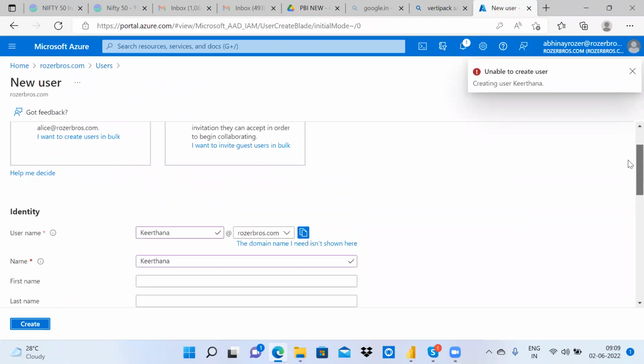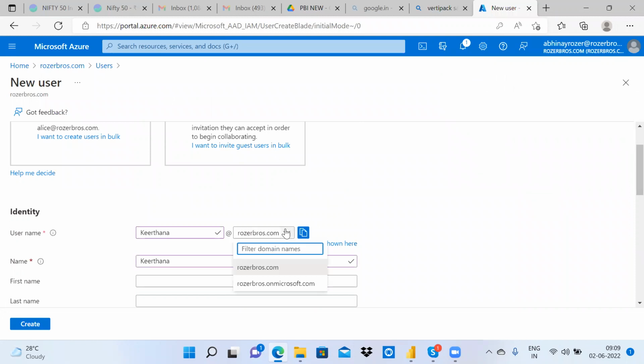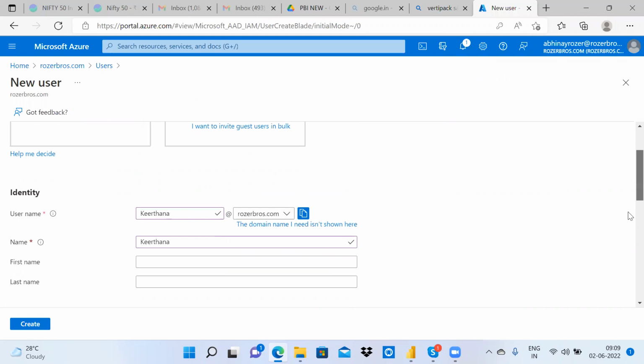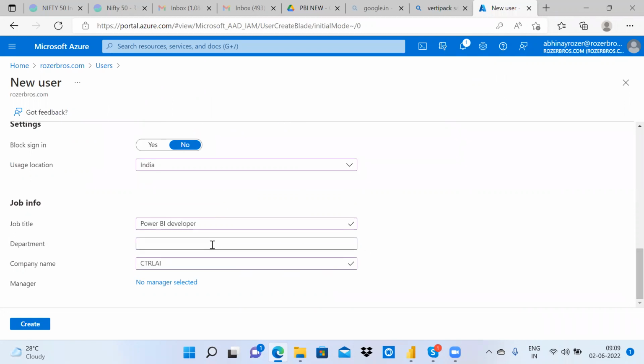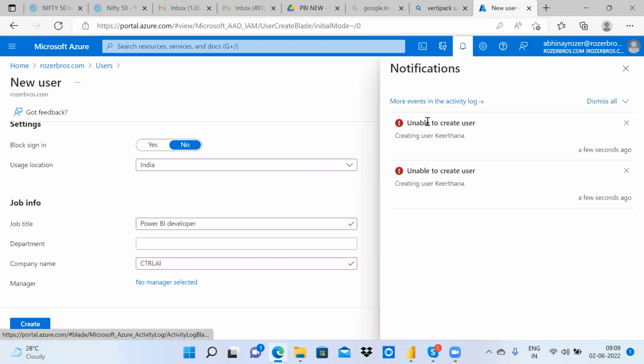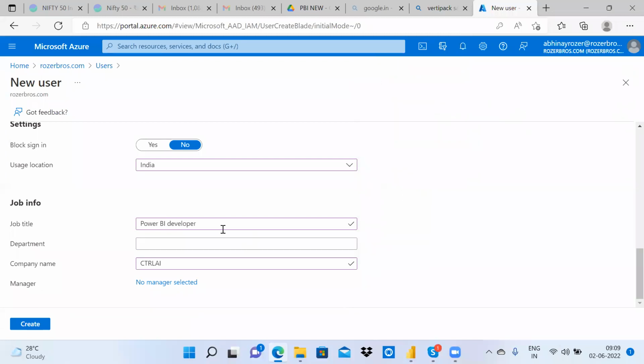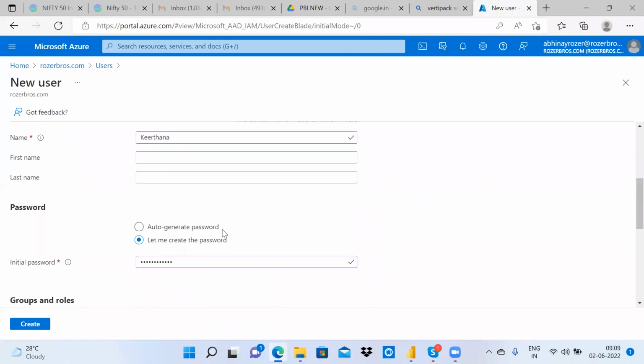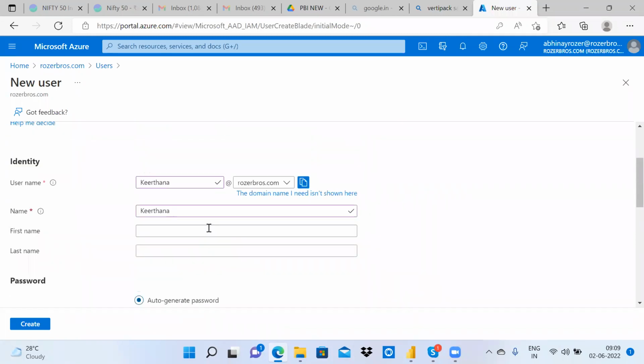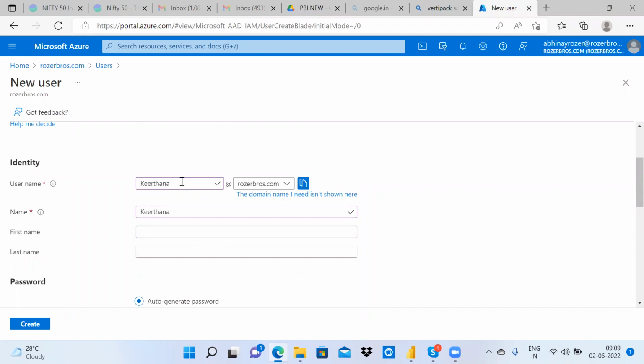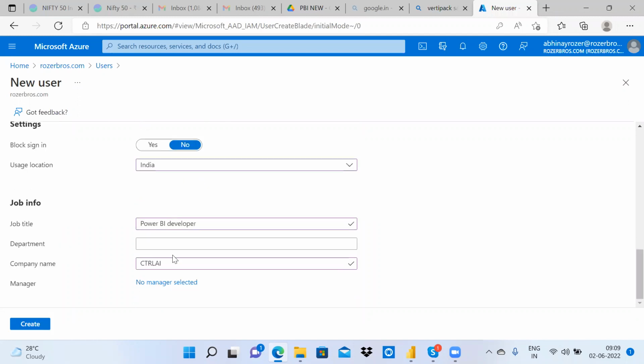There is some error. Is any other name there with your name?